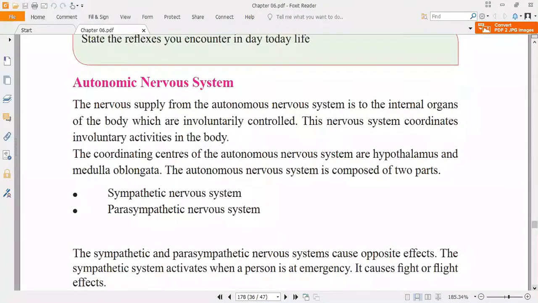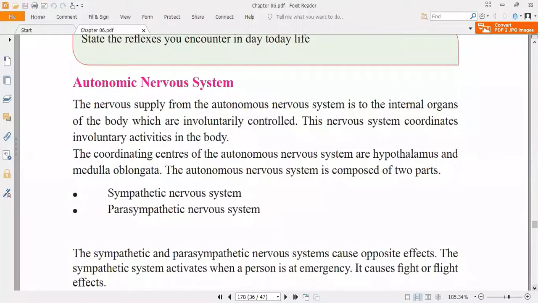The autonomic nervous system regulates body functions such as heartbeat rate, digestion, respiration rate, pupil response, urination, etc. So this nervous system coordinates the involuntary activities in the body: heart rate, digestion, respiratory rate, pupil response, urination, everything.